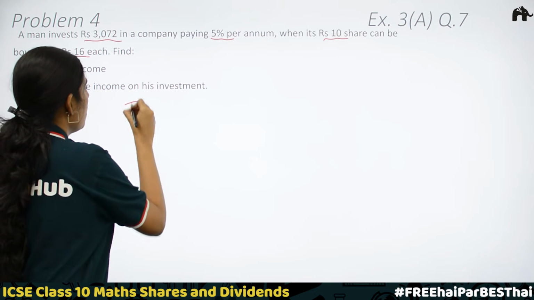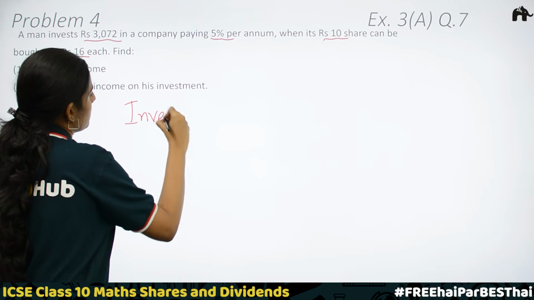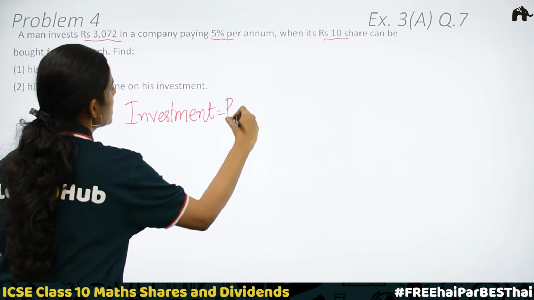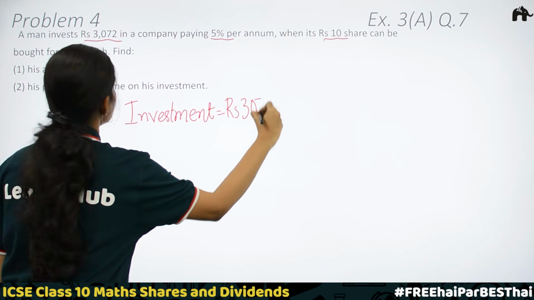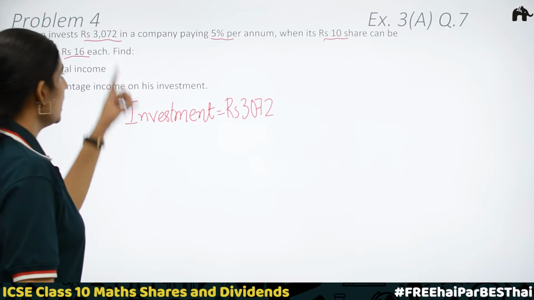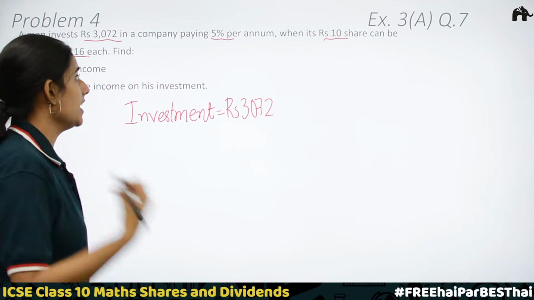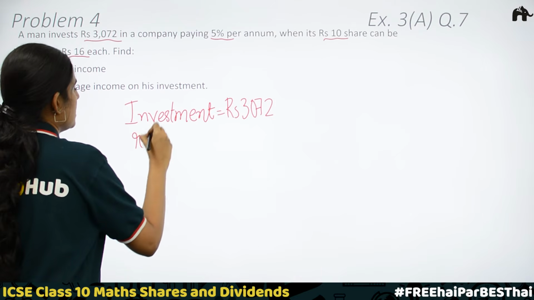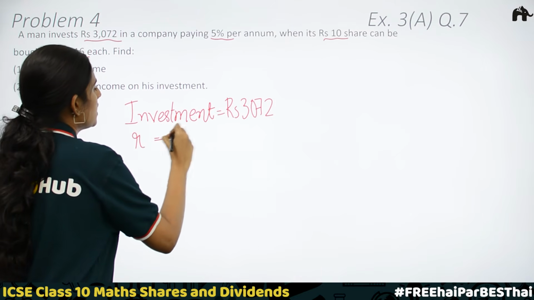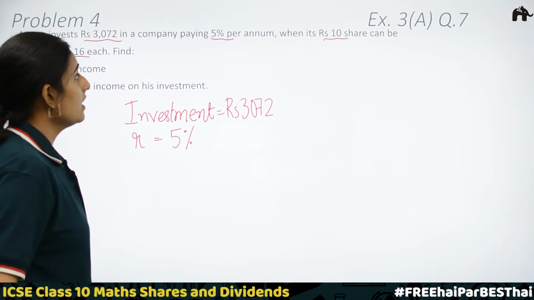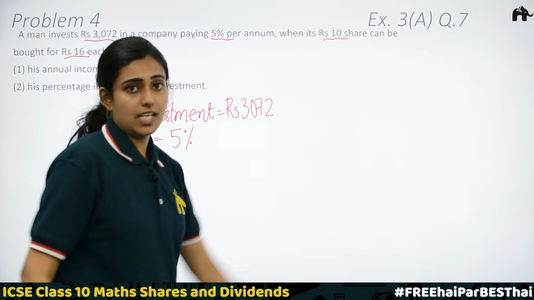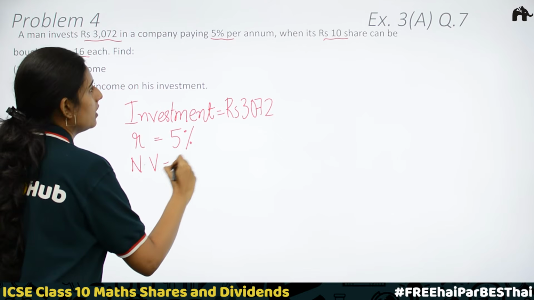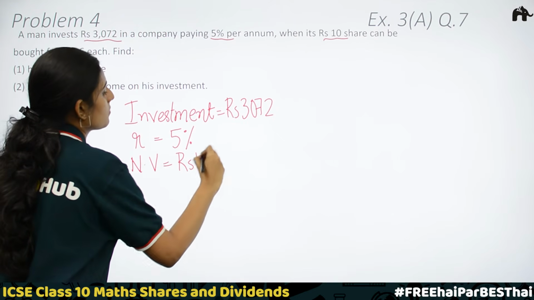Sum invested or investment is equal to rupees 3072. In a company paying 5% per annum, that is rate of dividend is given. R is equal to 5%. When it's rupees 10 share, it is the nominal value, right? Nominal value is equal to rupees 10.